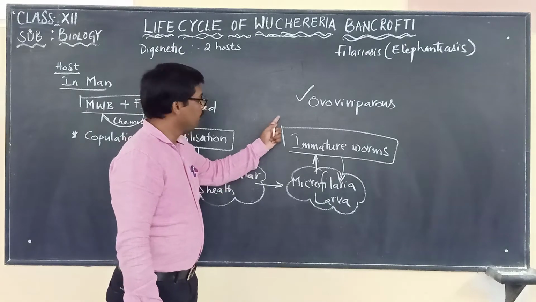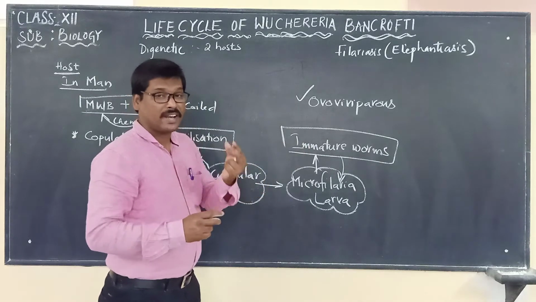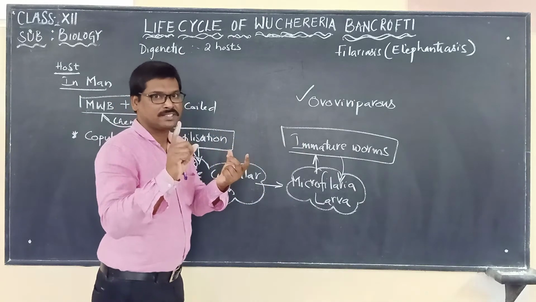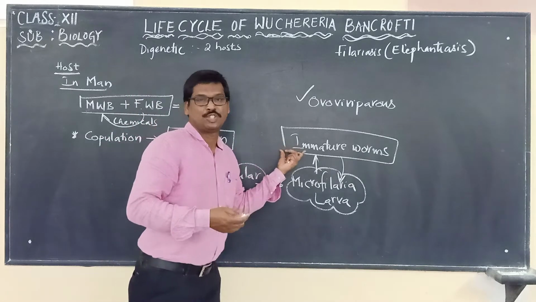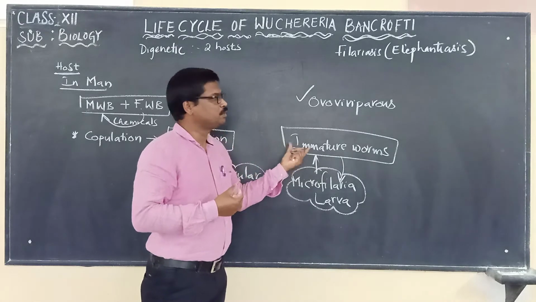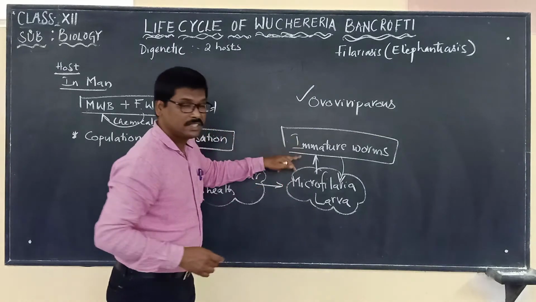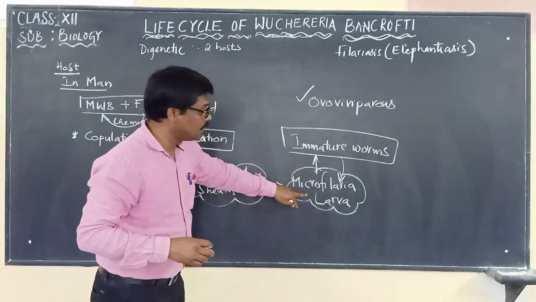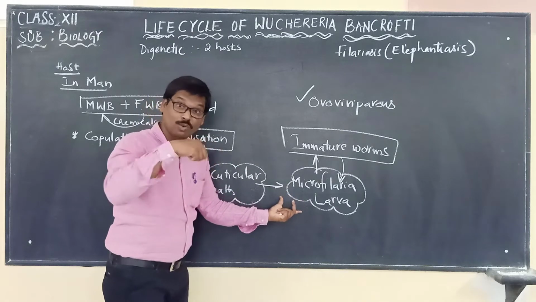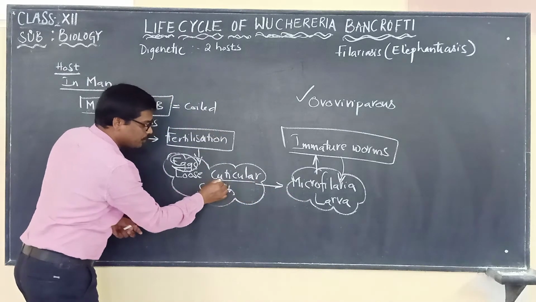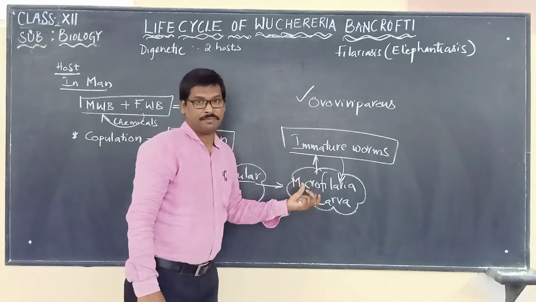Ovoviviparous is the word used when a fertilized egg is hatched and consists of immature worms. We say it is ovoviviparous. What are those immature worms? They are nothing but microfilarial larvae, present in the eggs, enclosed by a sheath. That sheath is the cuticular sheath, which is present enclosing the microfilarial larvae.